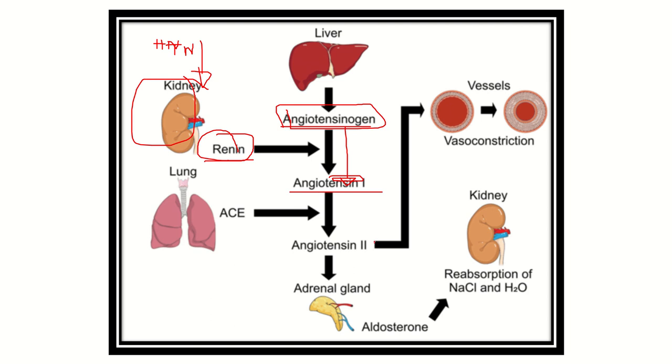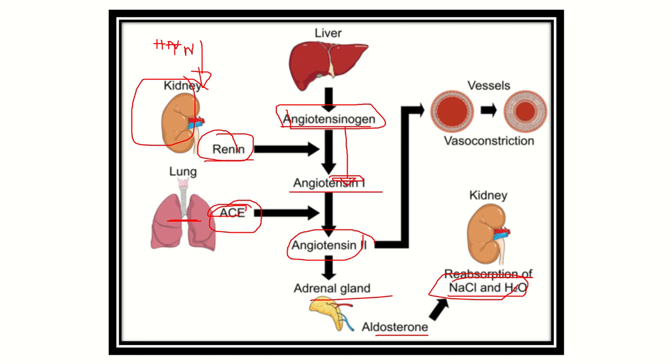Then angiotensin 1 is converted to angiotensin 2 in the lungs by the angiotensin converting enzyme. This angiotensin 2 acts on the adrenal gland to release aldosterone, which acts on the kidney and causes reabsorption of sodium chloride and water, and it also increases the blood volume by preventing the loss of water in the kidney.